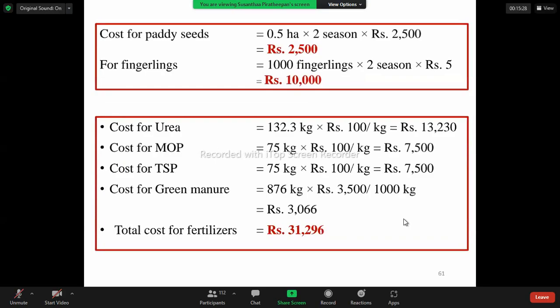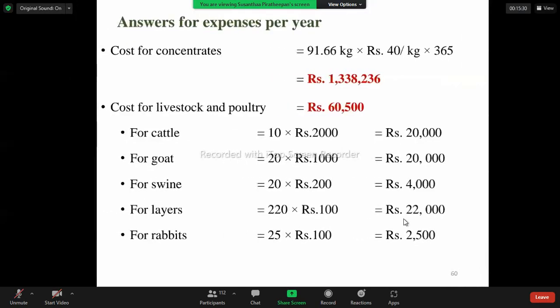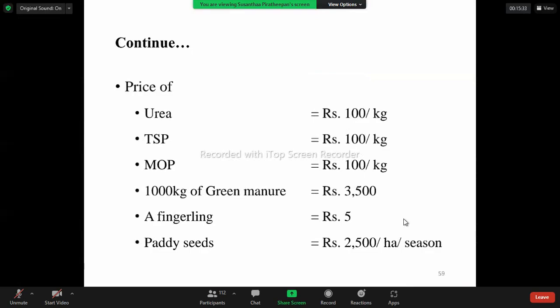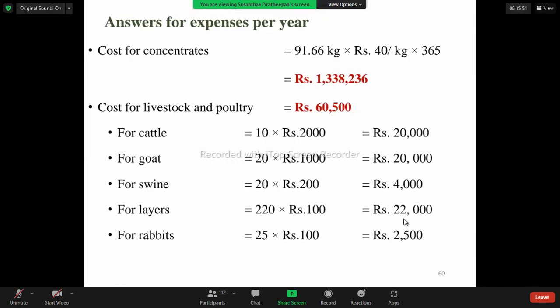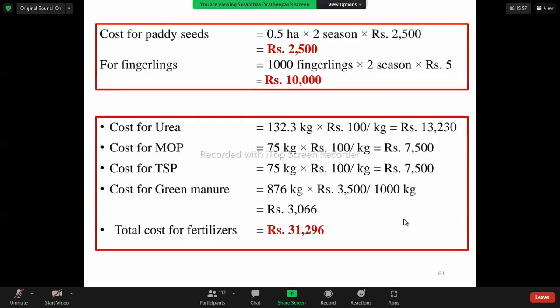And cost for paddy seeds. Here for this, you can use this data. Rupees 2,500 per hectare per season. This is the cost for paddy seeds. For 1 hectare, for one season, we have to spend 2,500. We are growing the paddy in 0.5 hectare in 2 seasons. Then we can calculate the cost for the paddy seeds. 2500 will be multiplied with 2.